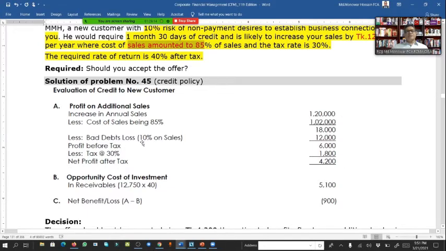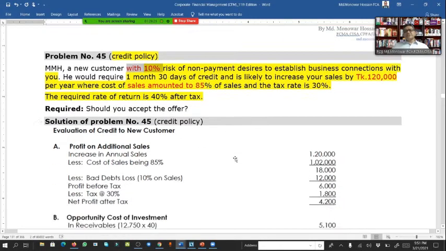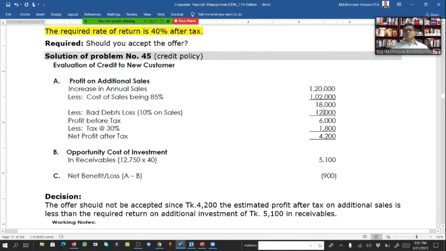Here, bad debt is 10% of sales, because here there is the 10% risk. Sales 1,20,000, 10% means 12,000. If we subtract 12,000 from 18,000, we get profit before tax of 6,000. Less tax 30%, 1,800. So net profit after tax is 4,200.